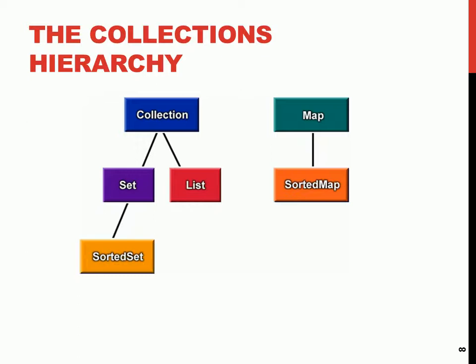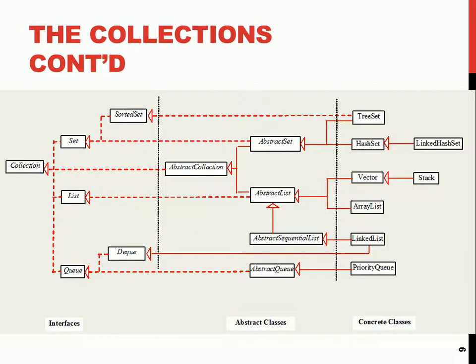So this is how the hierarchy looks like. You have the collection interface, then under it, you have the set interface, list interface, then you keep coming down. You have so many different variations. Anytime there's a new Java release, there's an update to any of this collection. And note, even though the map, we treat it under the collection framework, it doesn't come from the collection hierarchy. The map is on its own. It doesn't depend on the collection. It's only the list and the set which depend on the collection interface. So this is how the diagram looks like.